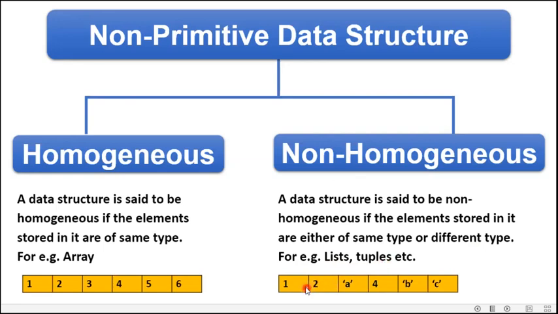For example, there are 6 elements in my list and I have the combination of integer values and character values. So this is possible in case of list and tuple. And this non-homogeneous type of data structure is also known as heterogeneous data structure, which can contain different types of data. Next.